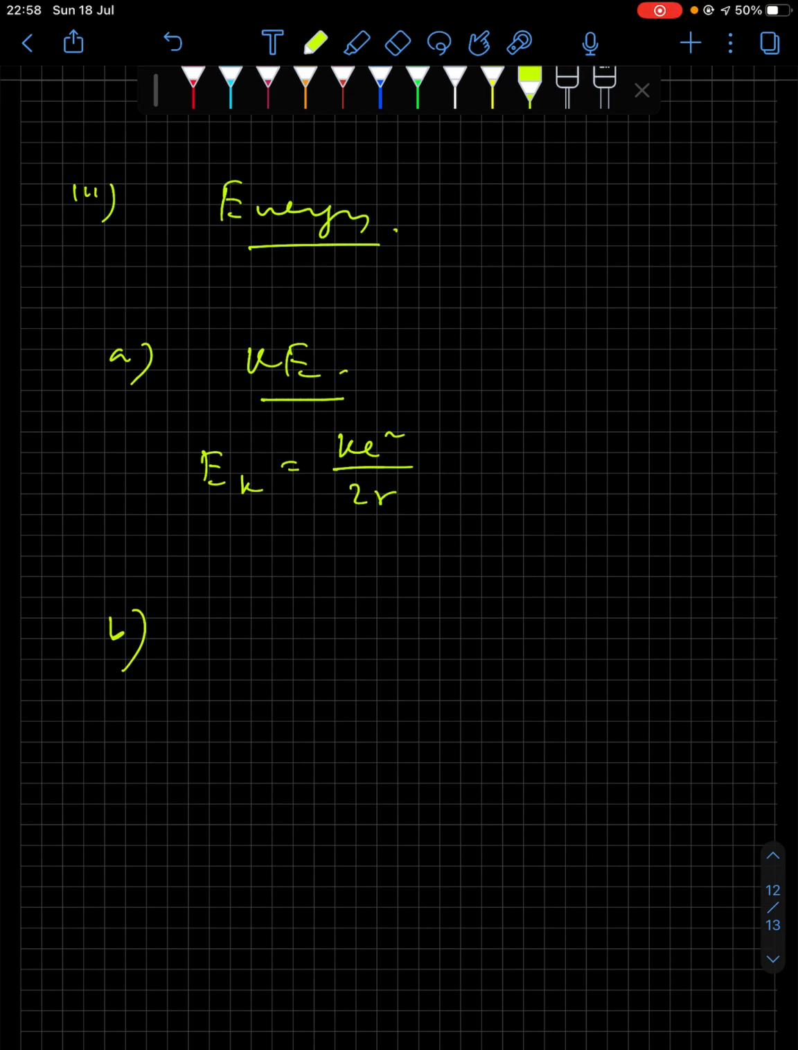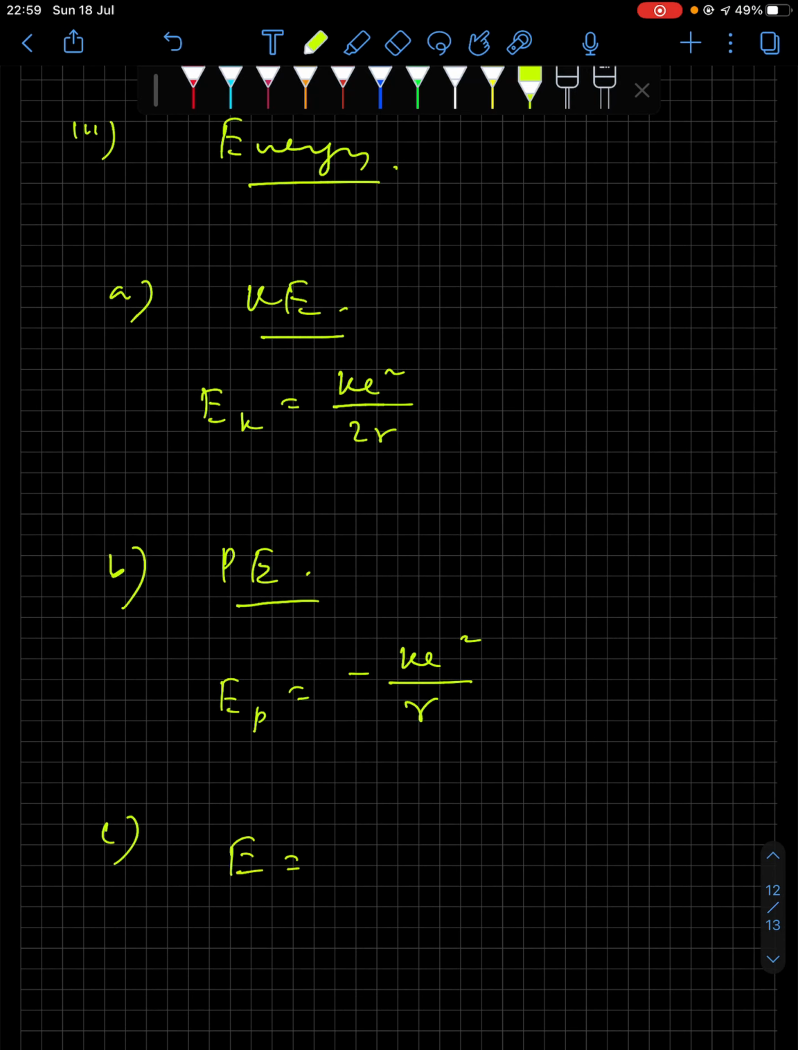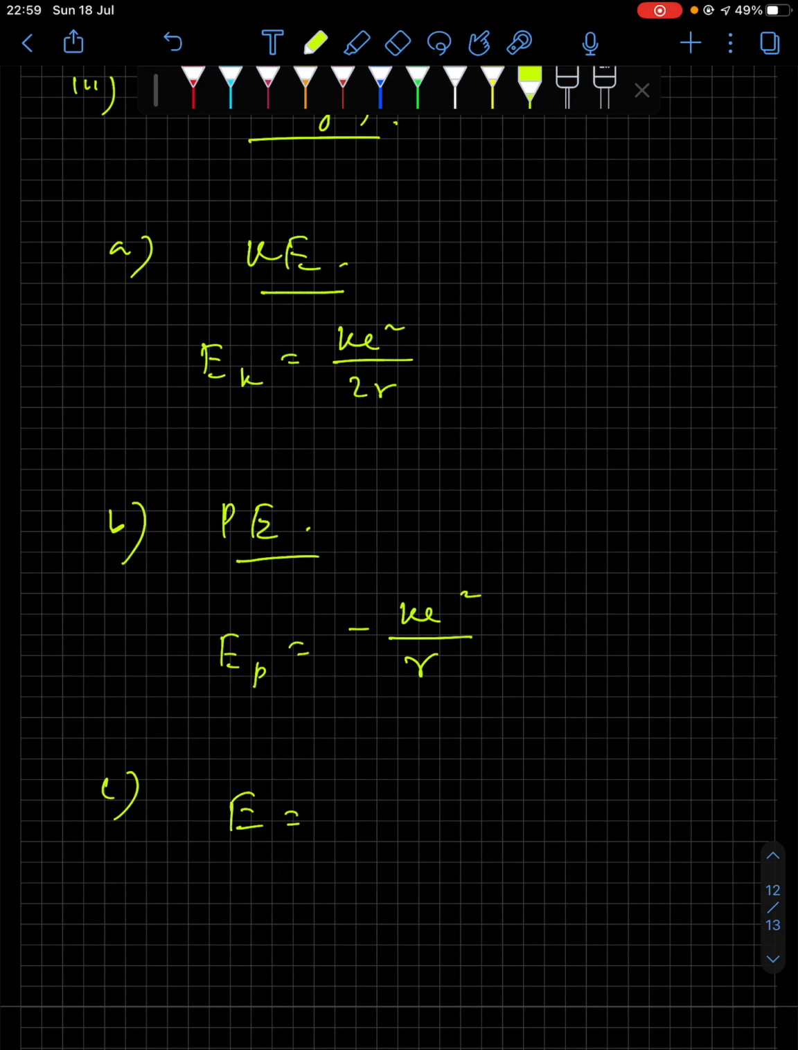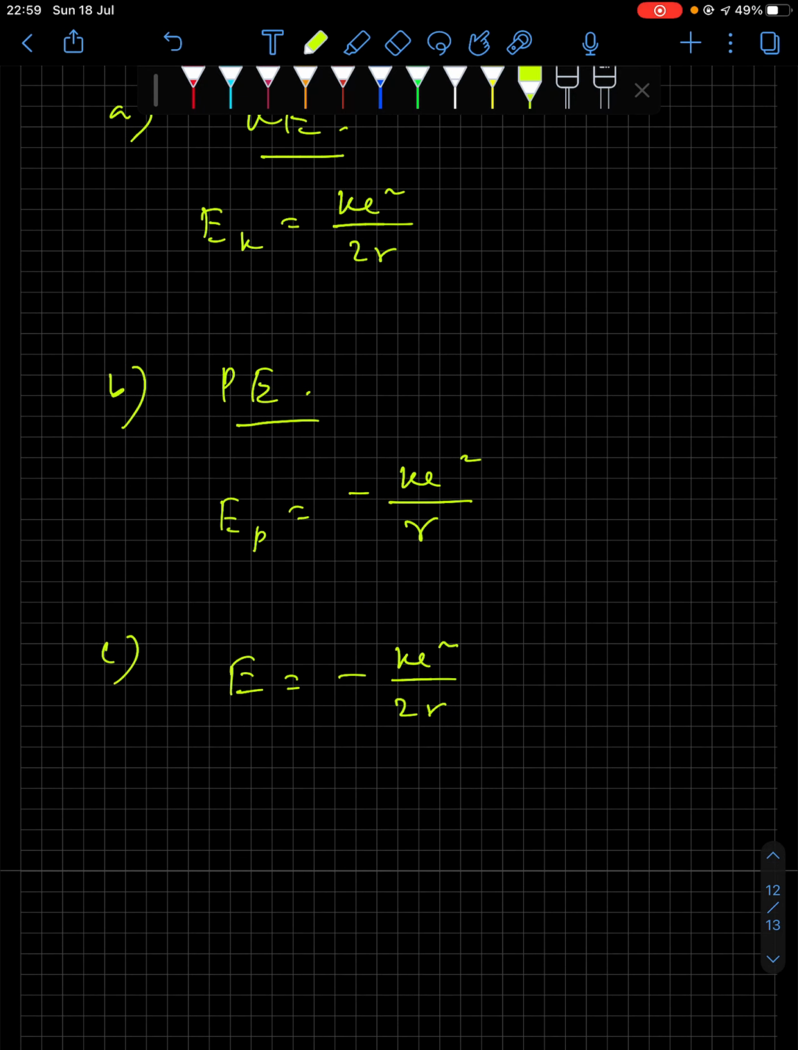The potential energy relation is Ep equals to minus ke square by r. That is the potential energy relation. And number C, total energy. Total energy E equals to, you have to add both of them and you get minus ke square by twice r. So that is the relation for total energy.